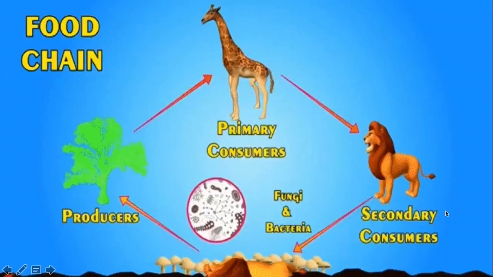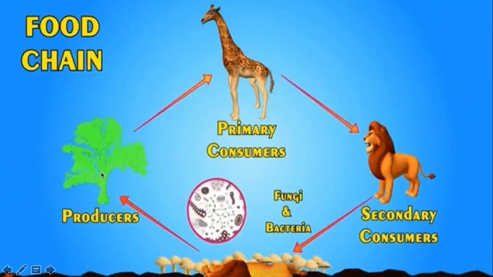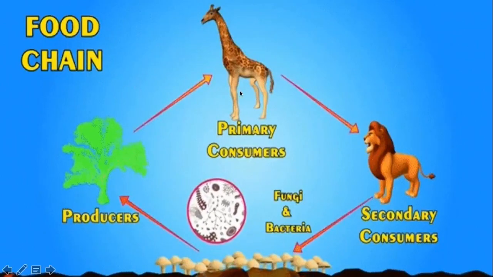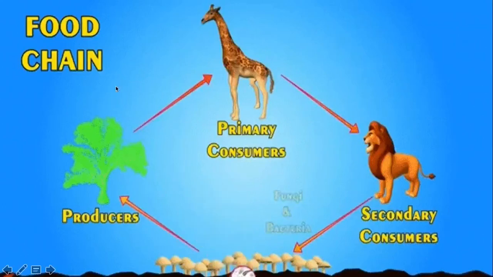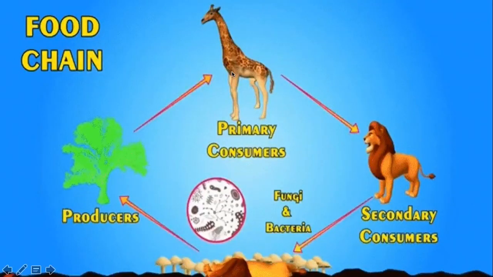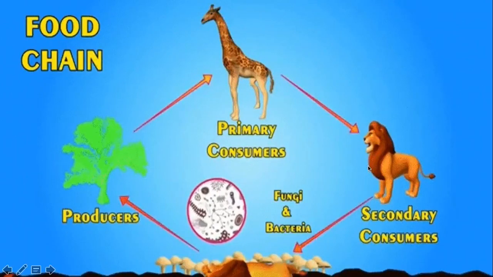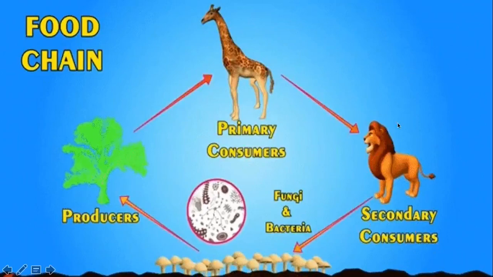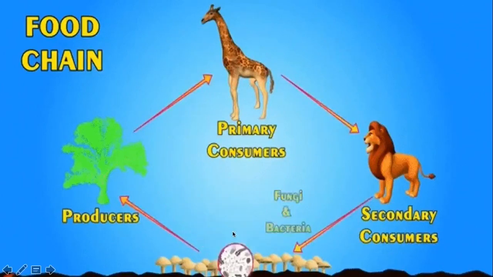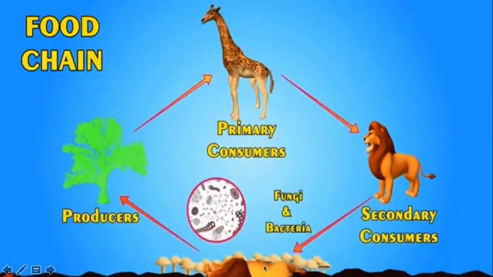So let us see the example again. Here we have the producer, which is a green plant, and this green plant is in turn consumed by a herbivore, which is a giraffe. Hence it is called a primary consumer, and energy is transferred from the plant to the giraffe. Now this herbivore, that is the giraffe, is in turn consumed by a carnivore such as a lion. Hence the lion is the secondary consumer. Finally, when the lion dies, it is completely decomposed with the help of decomposers like fungi and bacteria.